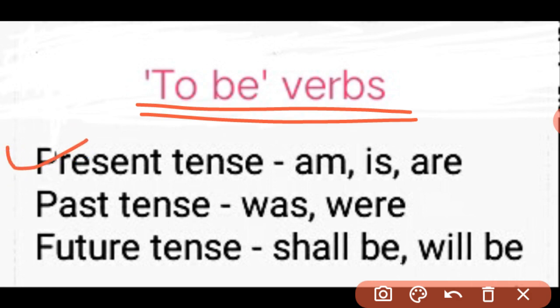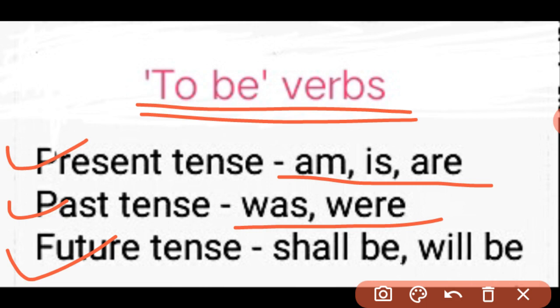So according to tenses, here are the different forms of the to be verbs you must learn. First, present tense. In present tense, these three words are used as the forms of to be verbs. Which are those? Am, is, are. In past tense, there are only two. Which are those? Was and were. And in future tense, there are two structures. First, shall be, and another one is will be.